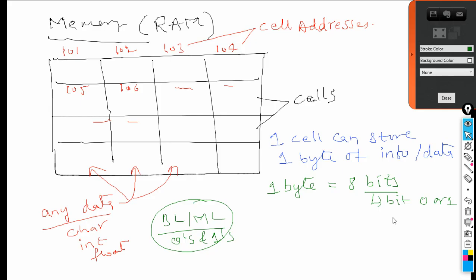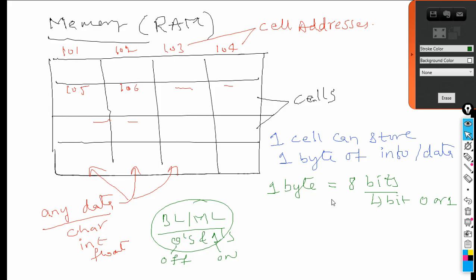Any hardware, any machine, any electronic device understands only ones and zeros, where 0 means off and 1 means on. So the collection of 8 zeros and ones is called 1 byte.